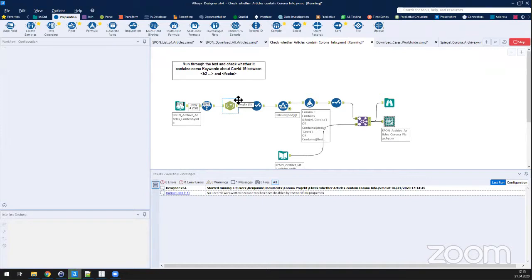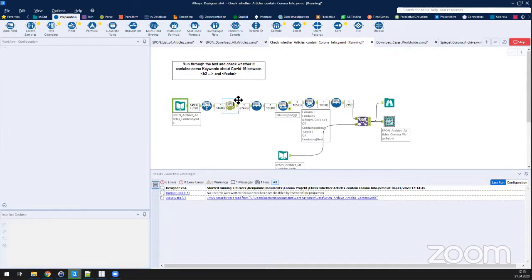For example, I also searched for the term virus, and of course, there are much more viruses than the coronavirus, right? So there will be times when articles are flagged as corona articles, when it's really about maybe the regular flu or some other virus that may have happened earlier.